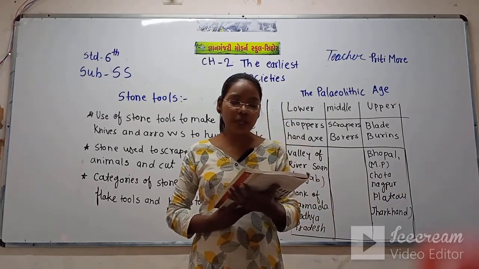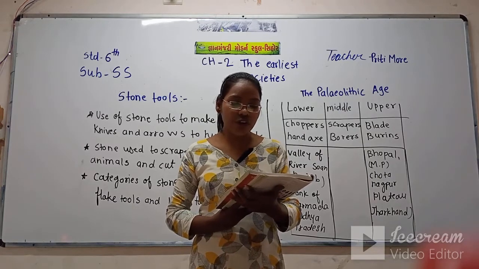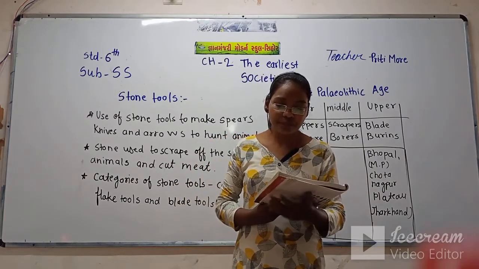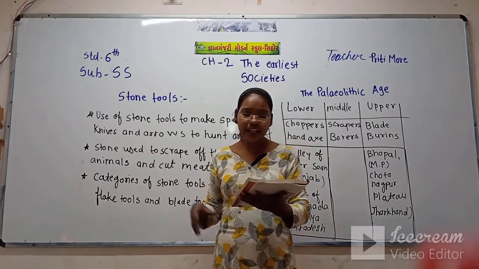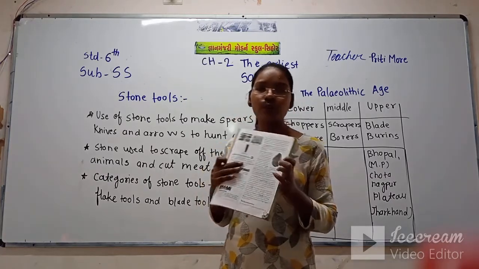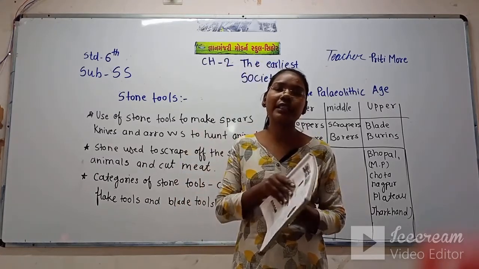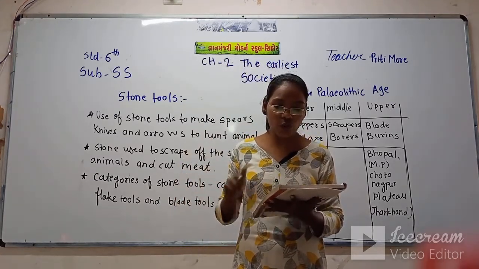The lower Paleolithic age coincides with the first appearance of stone tools. That means we can see such kinds of stone tools were found in the lower age.